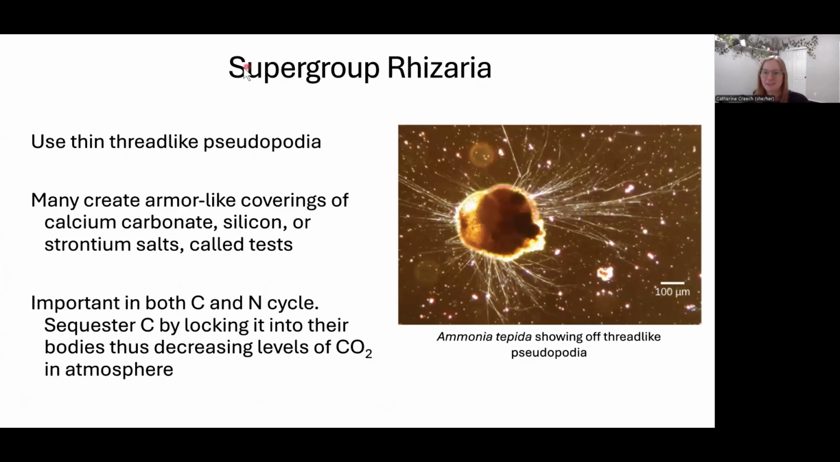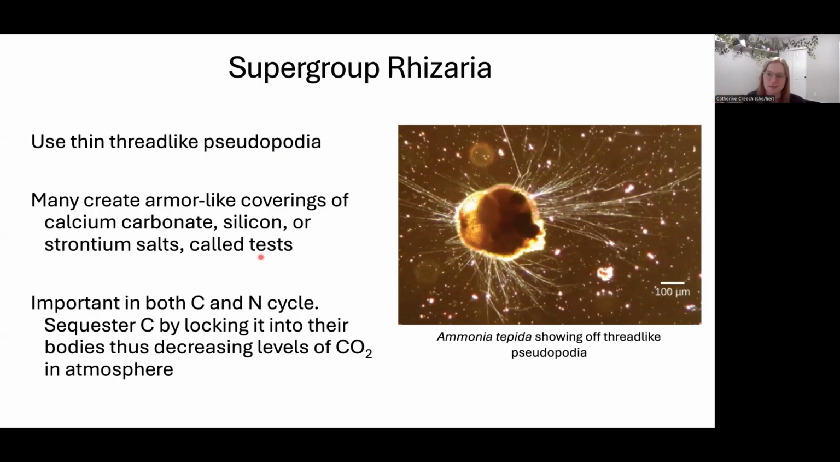Rhizaria, pronounce every vowel, Rhizaria. This one is also using pseudopodia, but instead of big lobed pseudopodia, it uses thin thread-like or hair-like pseudopodia. We can see it in this image here. Each one of these little hairs coming out is a pseudopodia. And so those pseudopodia will grab food and pull it back and ingest it with phagocytosis. This family has really cool organisms in it. They create an armor-like structure, and it's called a test. Now, the test can be calcium carbonate, or it can be silica, silicon-based, or it can be strontium salts.